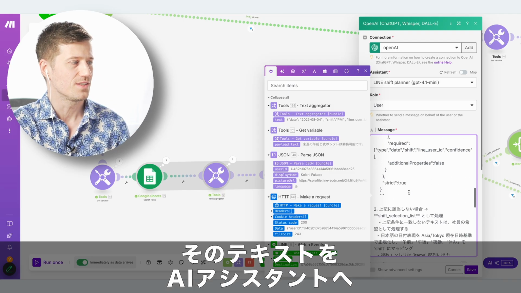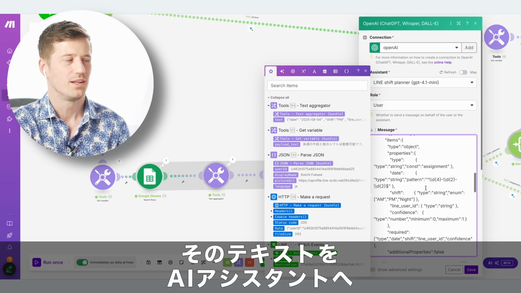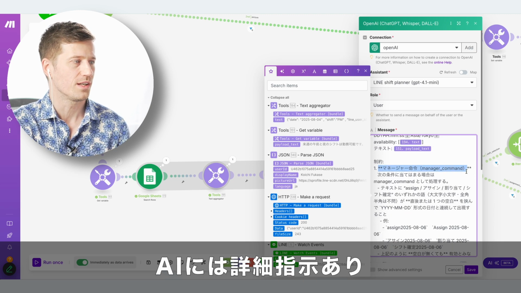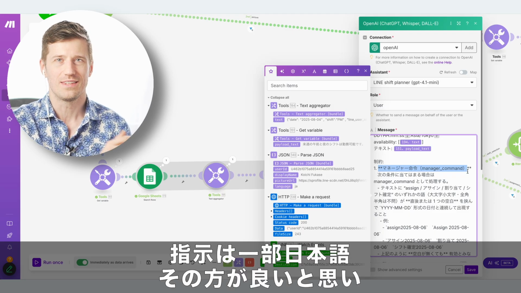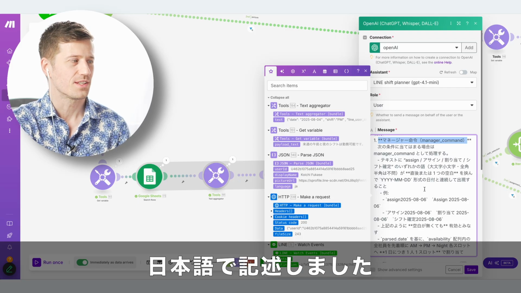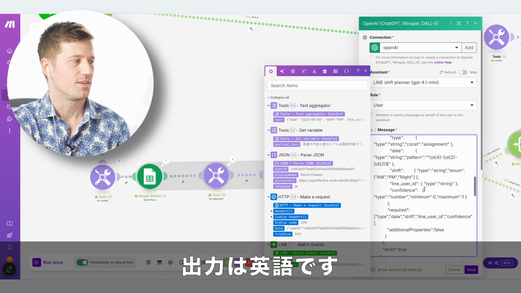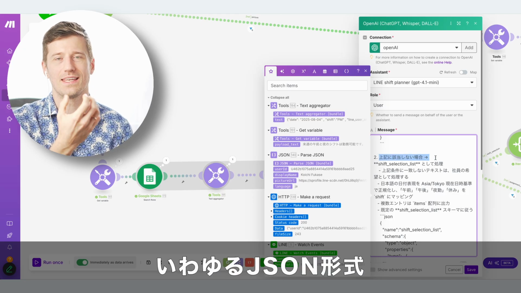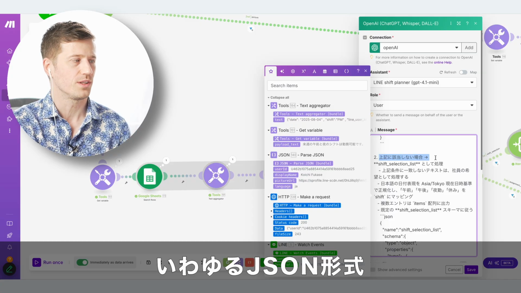And this assistant has basically two tasks. One task is the manager command. So the manager command is what you did at the end, where you say, please assign following day. So please assign the shifts. And the other command which the assistant is doing is what you did first by taking in available slots and recording the available slots.